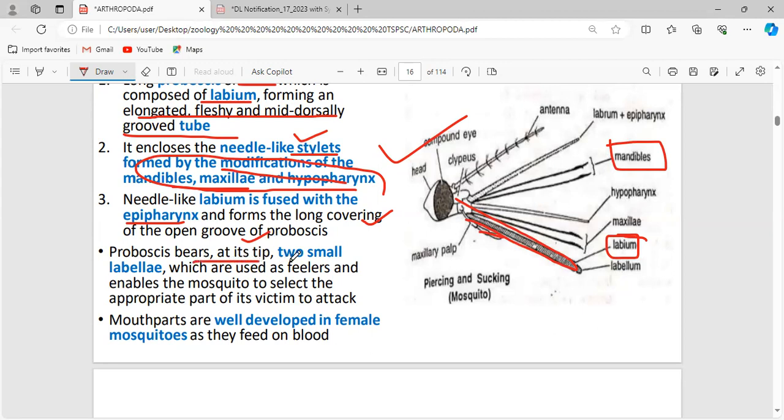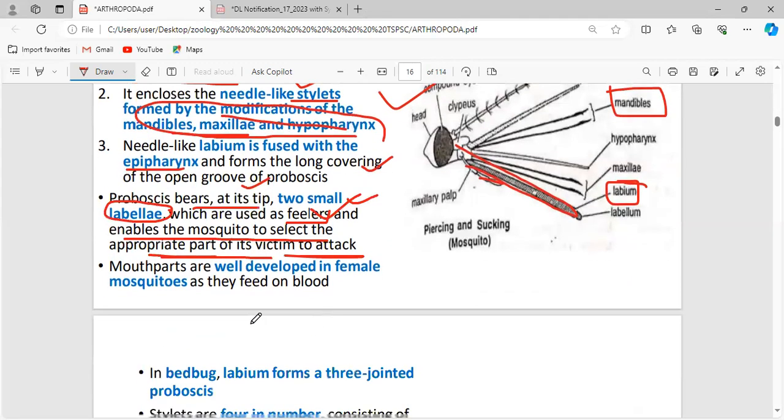Now, this proboscis bears at its tip two small labellae which are used as feelers. Feelers means what? To sense the taste, and they enable the mosquito to select the appropriate part of its victim to attack. So the feelers act as a sensory organ. And the mouth parts are very well developed in the female mosquito because only the female is going to cause infection to man. So the female has very well developed mouth parts. Make a note of it.